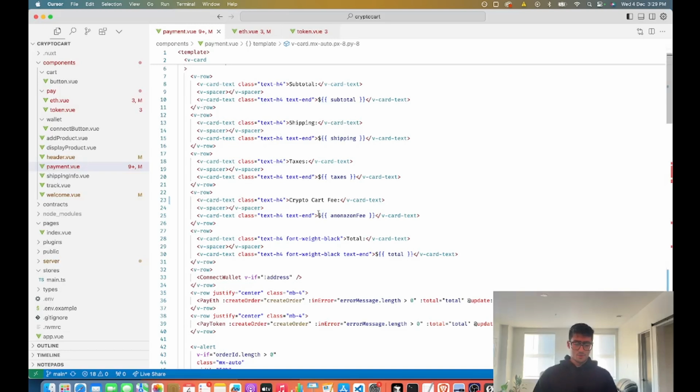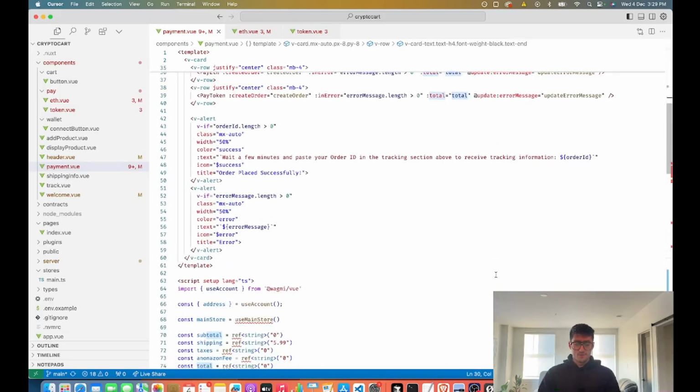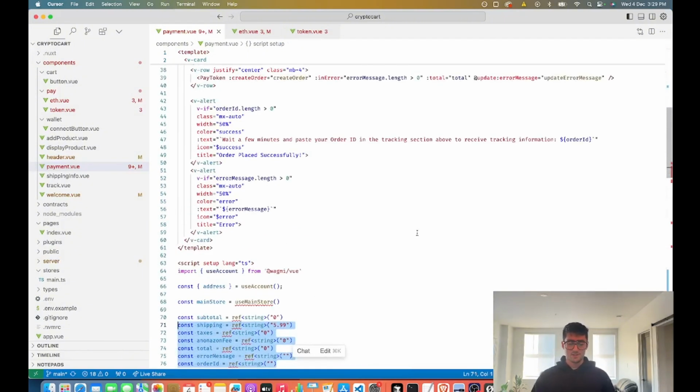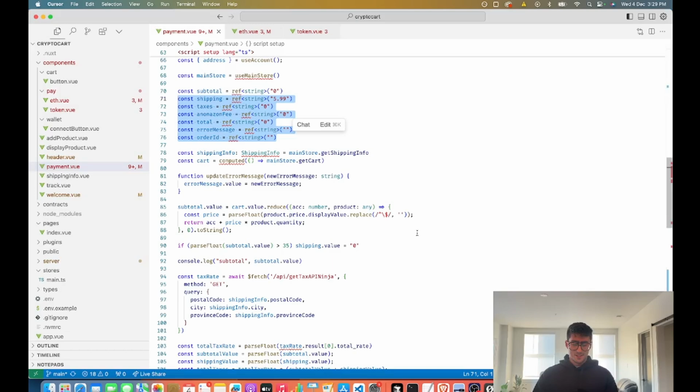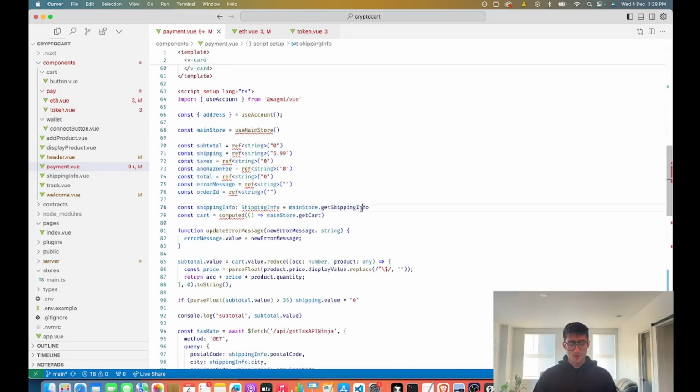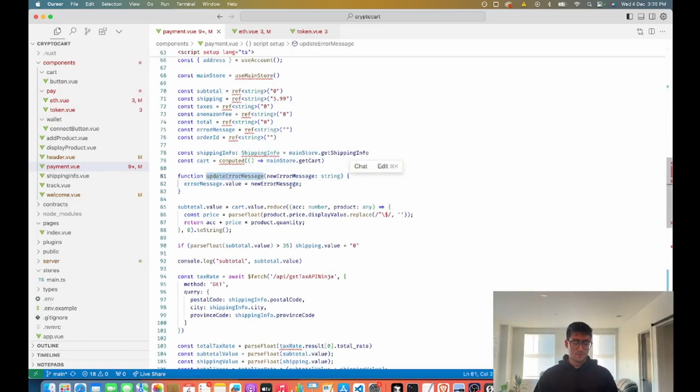And as you can see, pretty straightforward, we have our values. So our subtotal, our shipping, our taxes, the fee, the total. And all of these values are coming from refs and calculations. So we start out with a bunch of refs, and then from there we're actually doing some calculations to make sure that they display properly. So we start out by getting our shipping info. We need both our shipping info and our cart. We have some error handling here if needed.